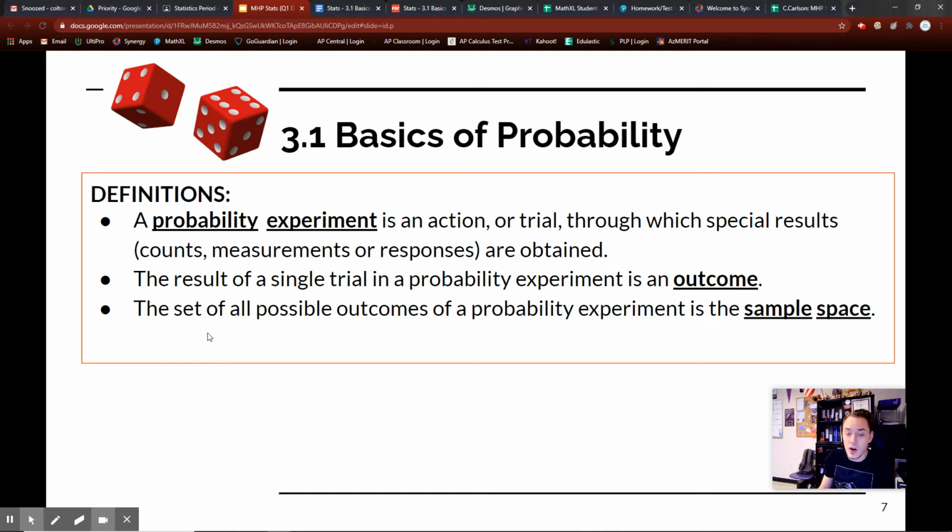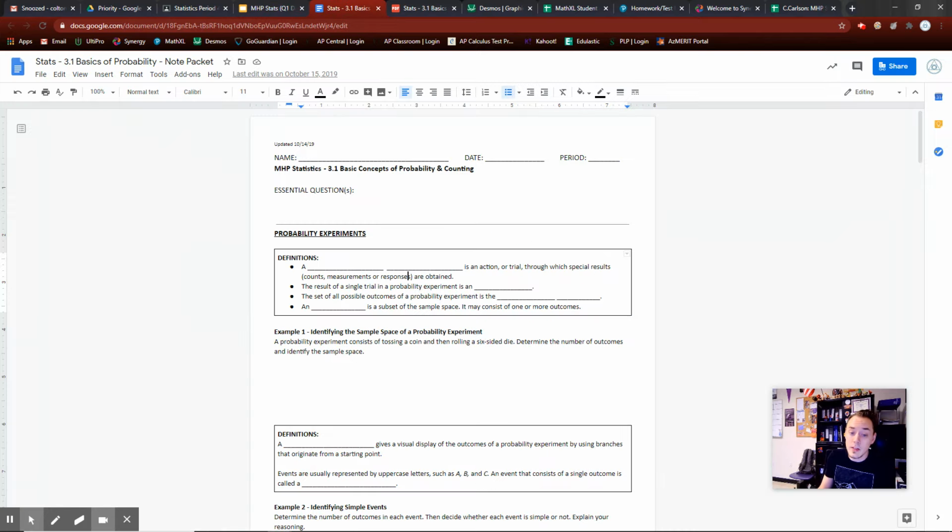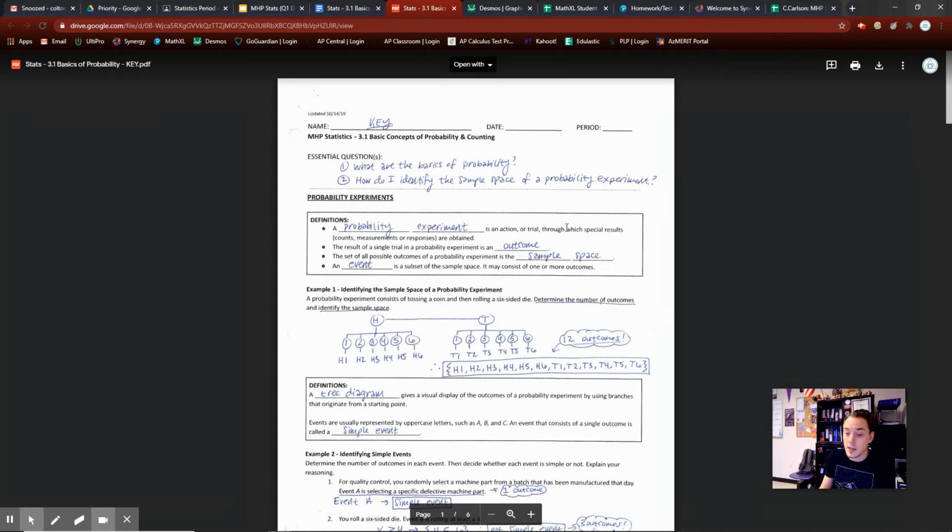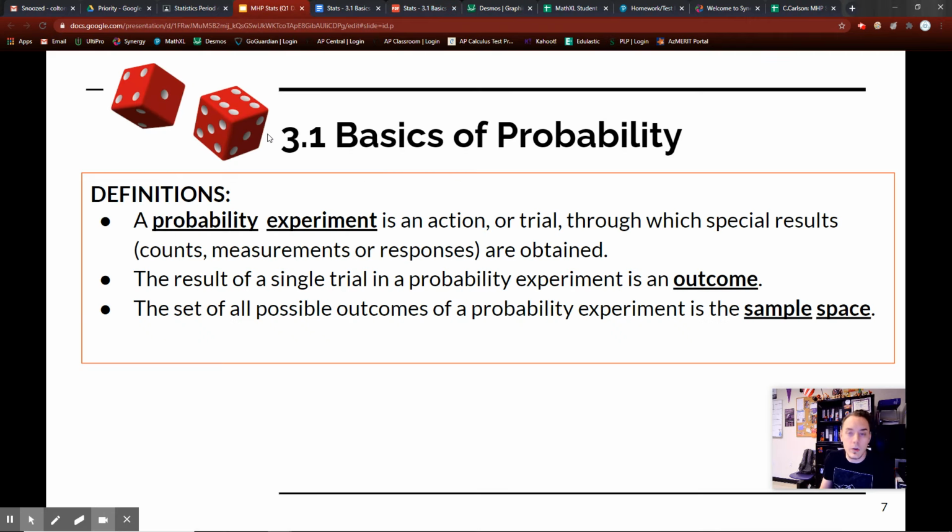Now the set of all possible outcomes of a probability experiment is what we call the sample space. Remember, you can by all means follow along. This is where we're at right now. You can just print this out, make a copy, and type in sample space there. Feel free to print out this key. Don't submit this as your notes. You still have to use some other notes, but you can absolutely print out this key to help you with your homework.